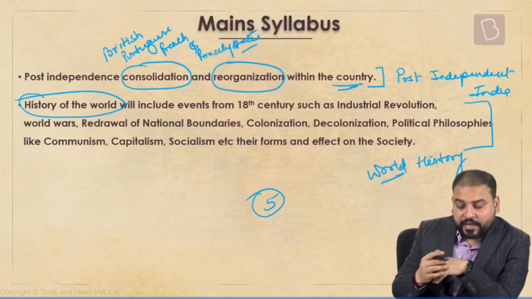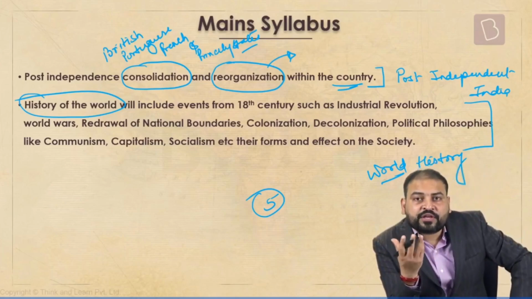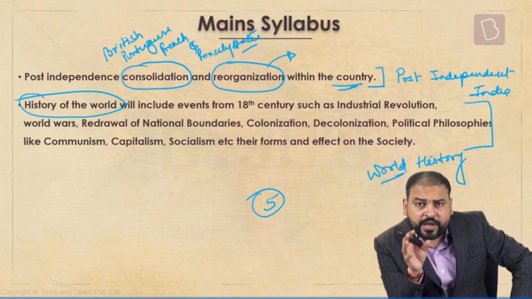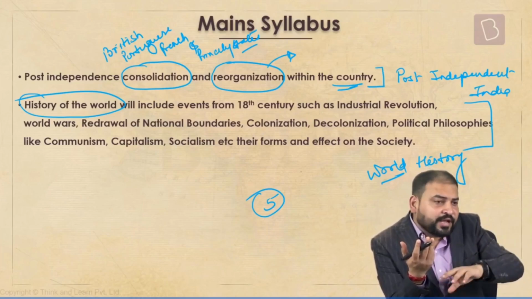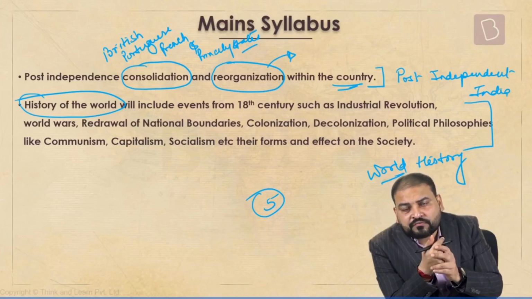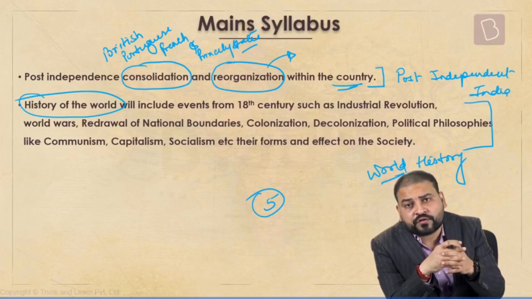We'll look into that. And of course, topic number two, reorganization. Today, you have 28 states and 8 union territories. Were they like this always? No. Just last year, you had Daman and Diu and Dadra Nagar Haveli as separate entities. Before that, Jammu and Kashmir was a state, later divided into 2 union territories.